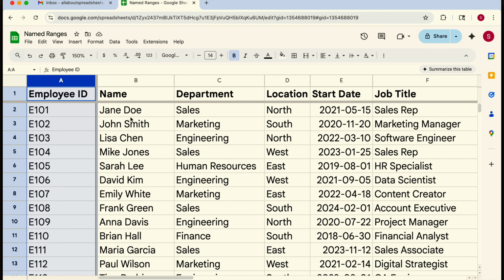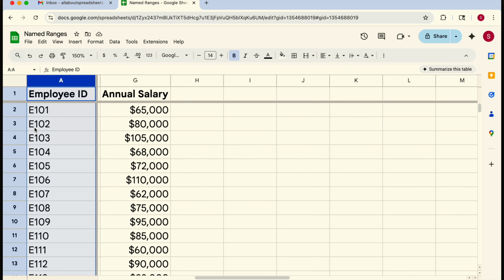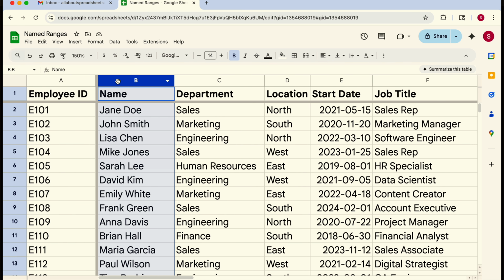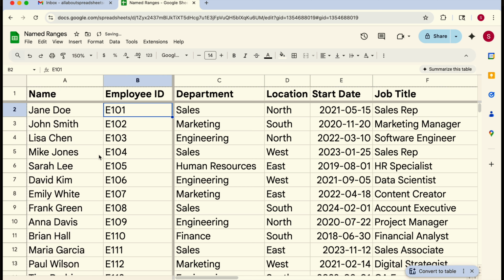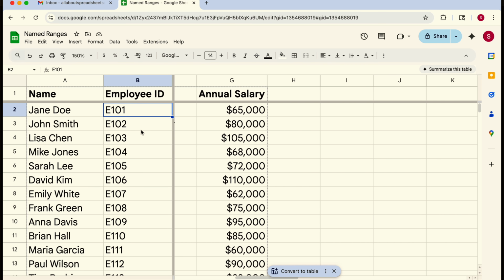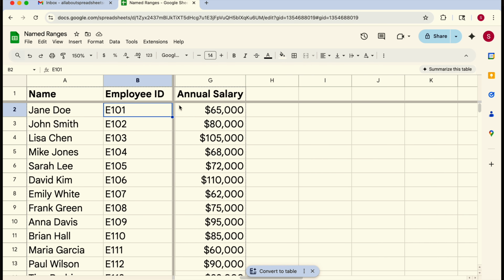Okay, now for example, I want to see the salary by employee, but instead of the ID, I actually wanted to see the name. So you can just move the columns around. So you see when I have this little hand here, I'm just going to click and drag. And now it expanded the frozen area to these two columns. And now you can move, and you can see the salary by employee.